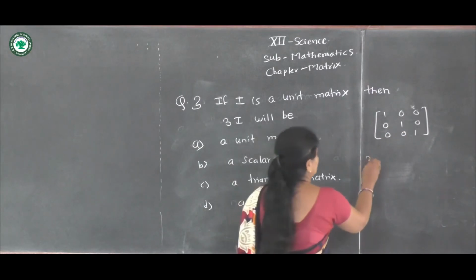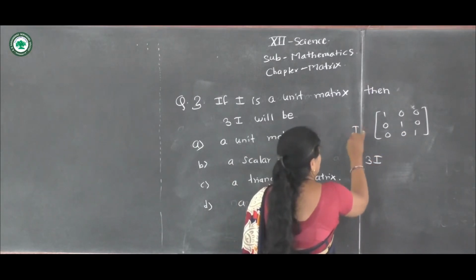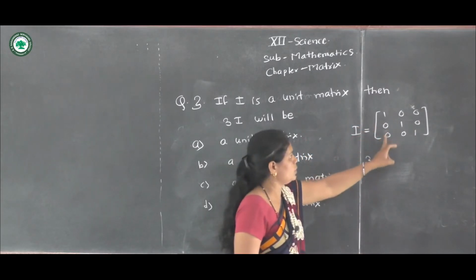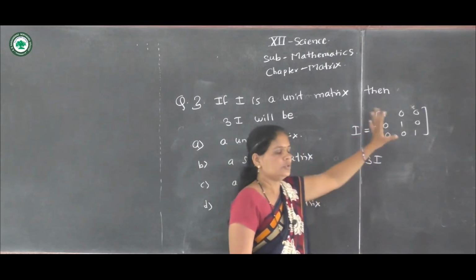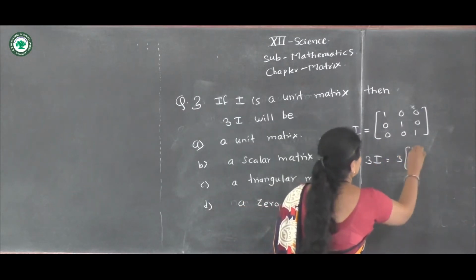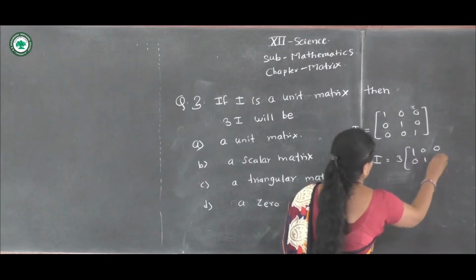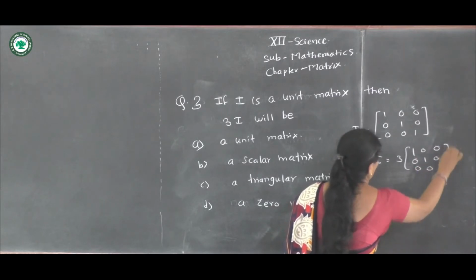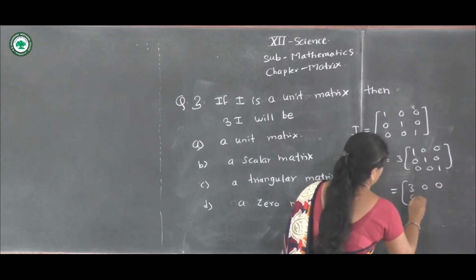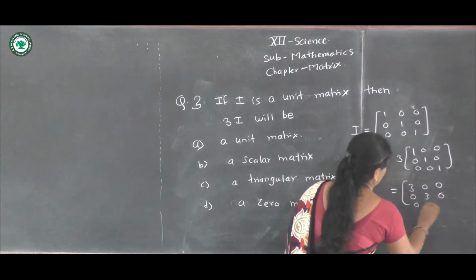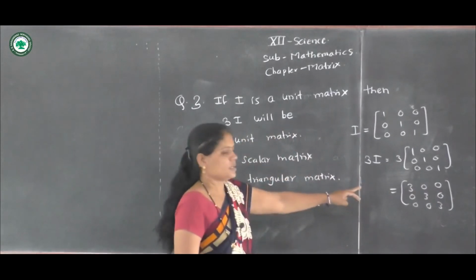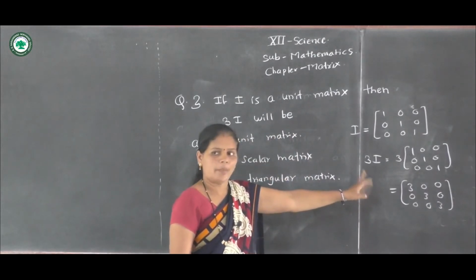3I is equal to 3 into the 3 by 3 order unit matrix 1 0 0, 0 1 0, 0 0 1, which gives 3 0 0, 0 3 0, 0 0 3. This matrix is a scalar matrix.